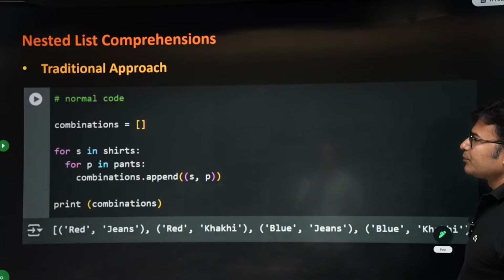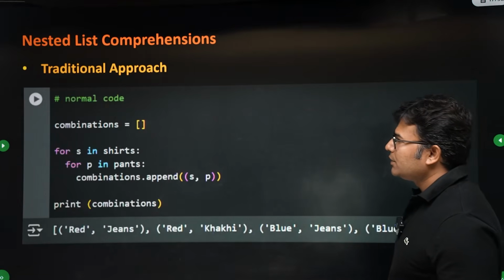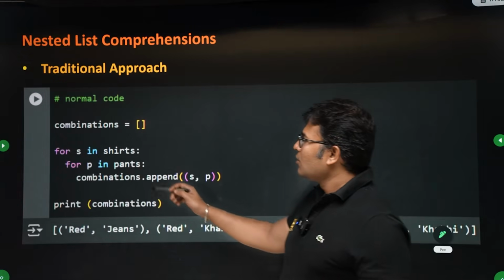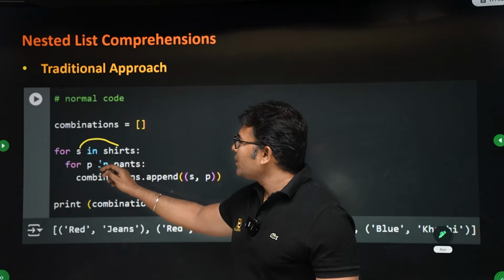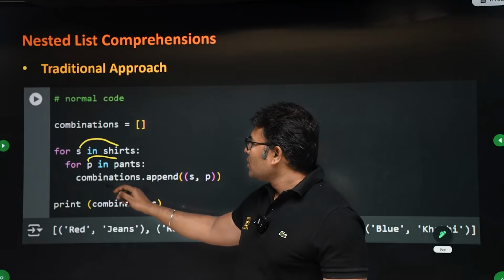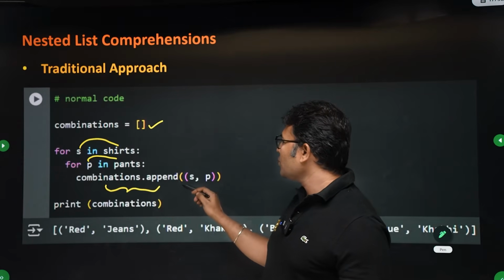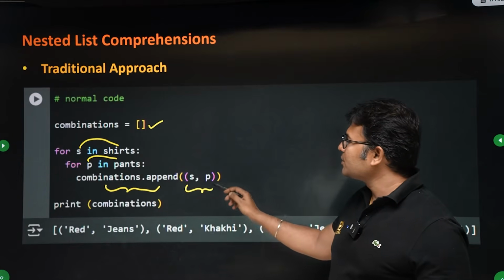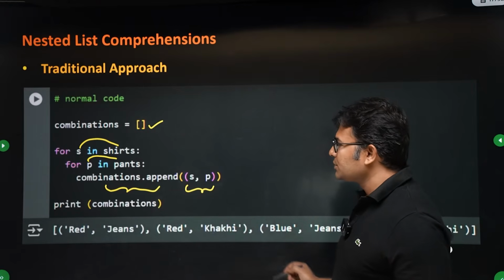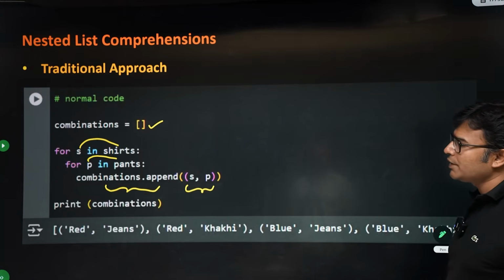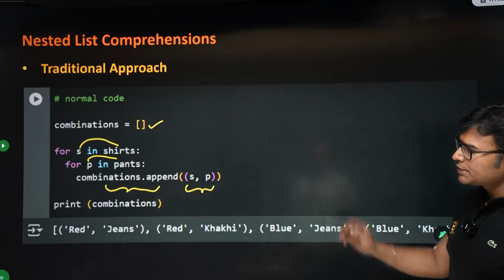The traditional approach is: for each S in shirts, for each P in pants, combinations.append. Combinations is a list. You are going to append a tuple to that. So you are going to get a list of tuples, right? This is the traditional way of writing it. If you are comfortable using this, you can use it.